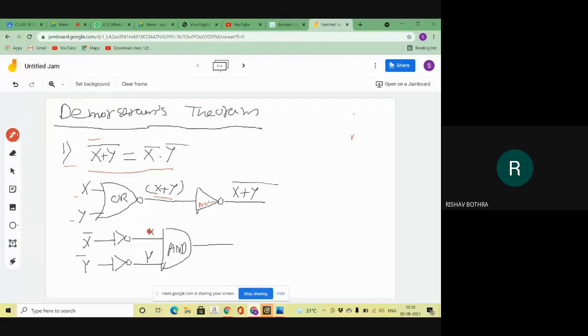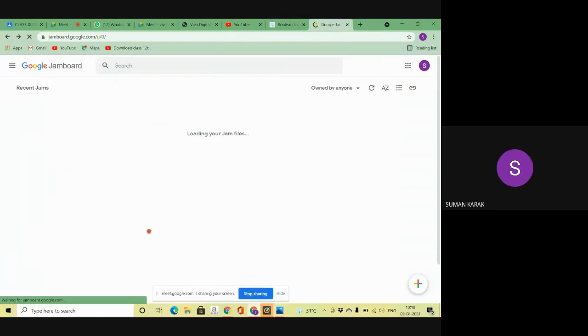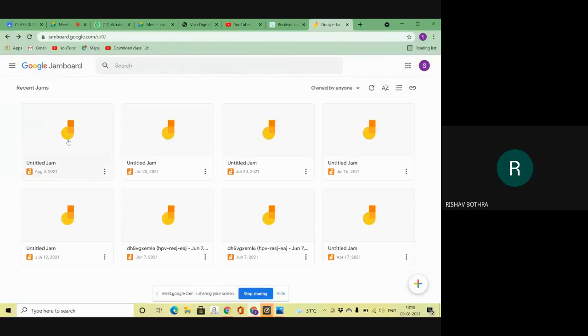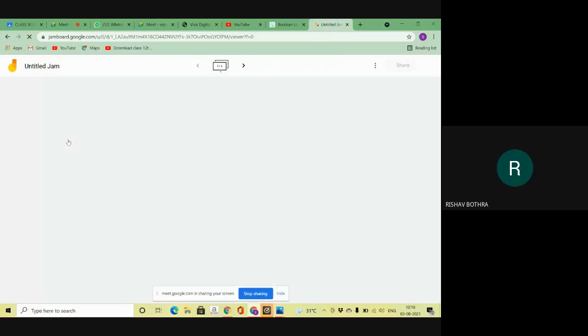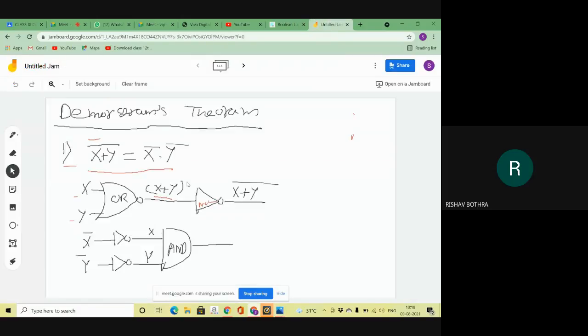Sir, I have one confusion. I have one question. Yes, tell me, what is your confusion? Sir, your law was X plus Y complement equals X complement into Y complement. Yes, complement is called the bar, X bar. Yes, sir. This was your law, sir.